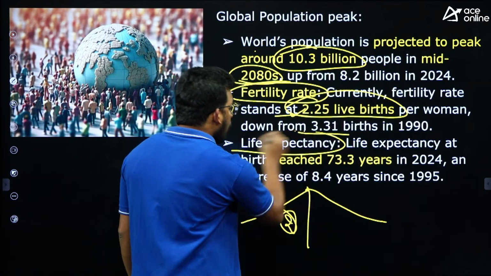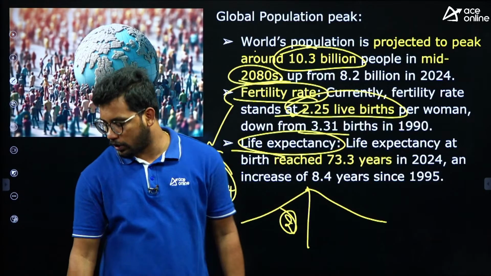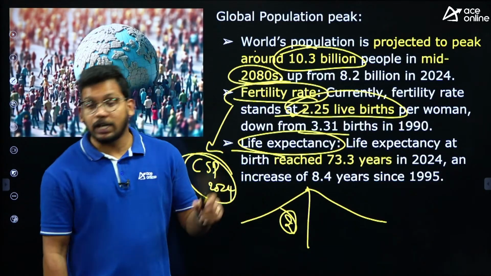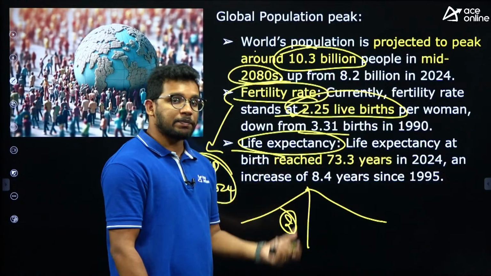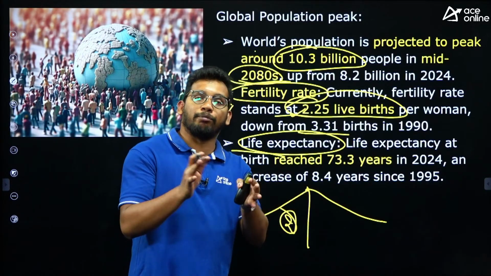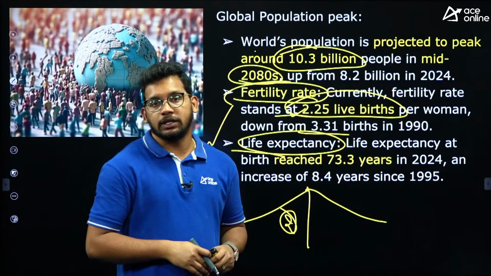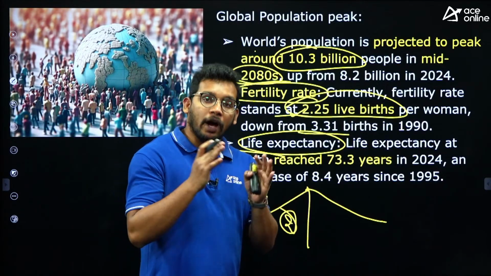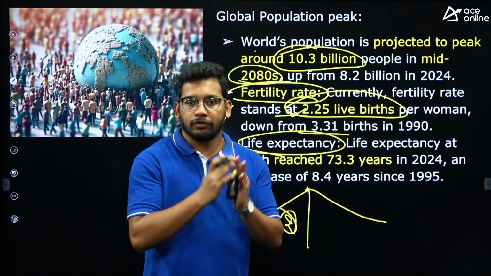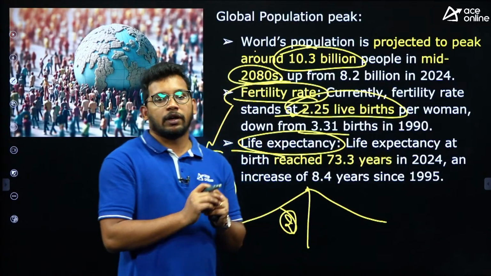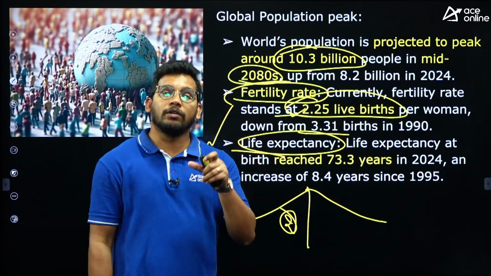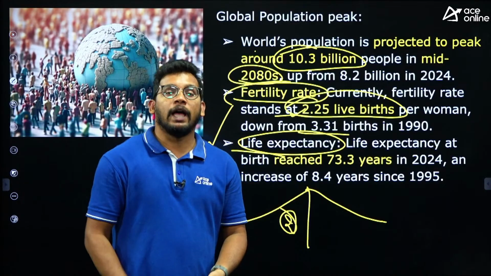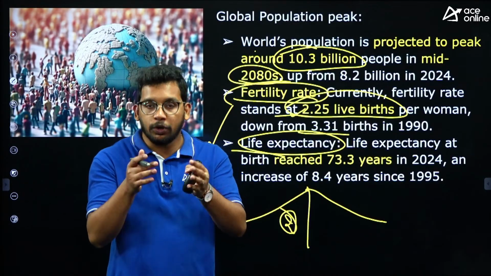Next is life expectancy. This is also an important definition. What is life expectancy? Life expectancy means, at the time of birth of a child, how many average years, for the whole world, right? So life expectancy means the number of years a person is expected to live on earth.